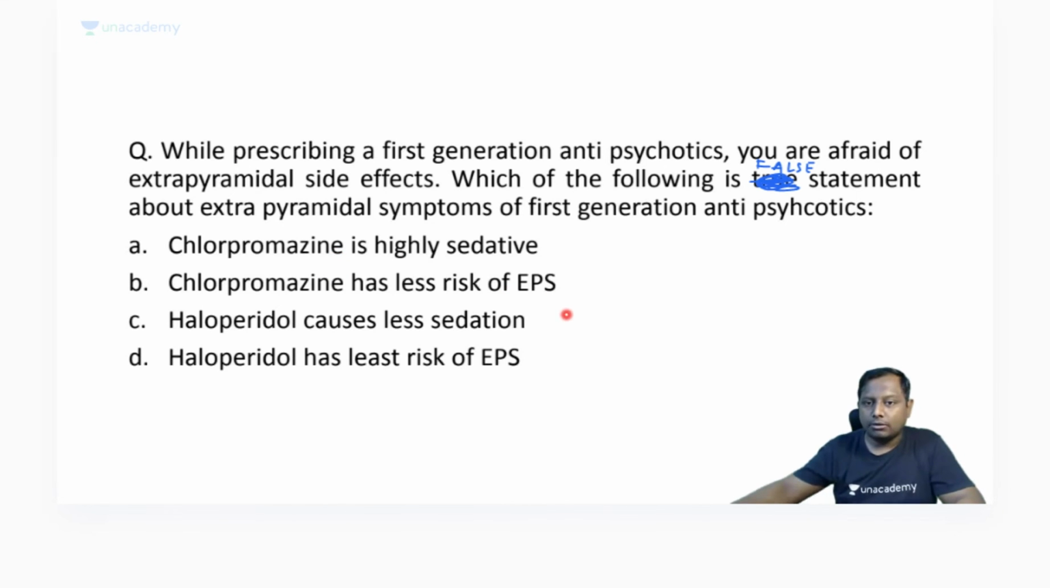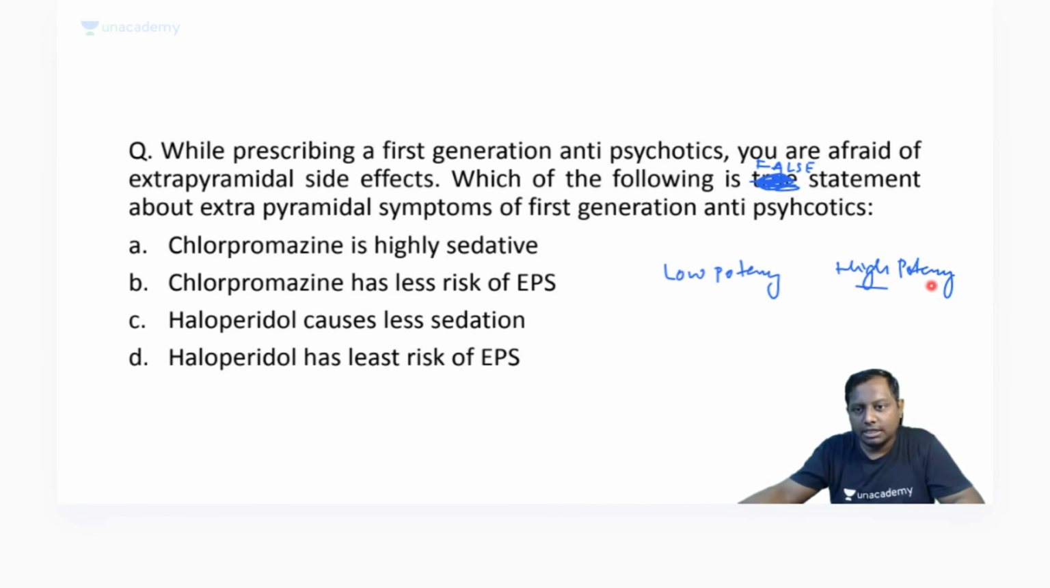So in the antipsychotics, there are two kinds of drugs. One is known as low potency antipsychotics, and the other one is known as high potency antipsychotics. What do you understand by high potency, guys? In general pharmacology, I told you high potency will need a lesser dose. High potency means it will work at a lesser dose, right?